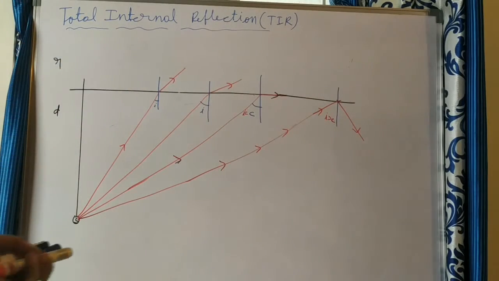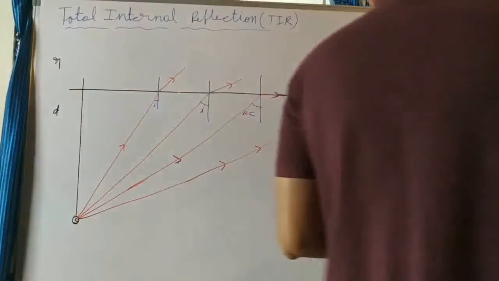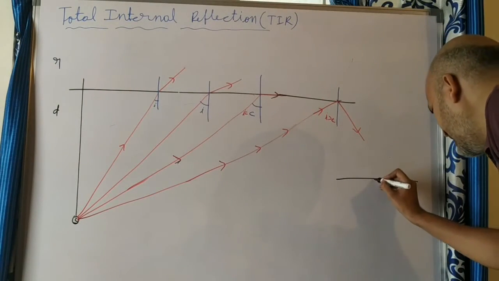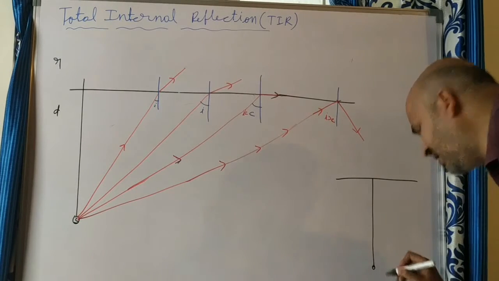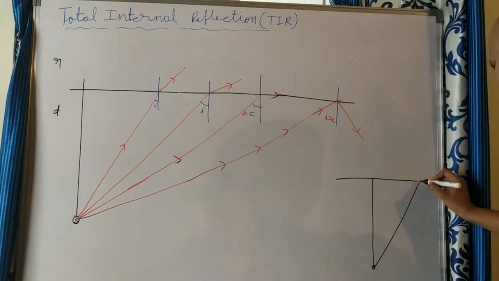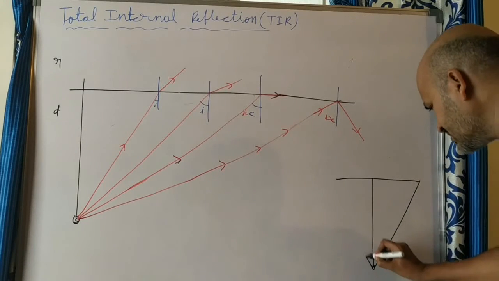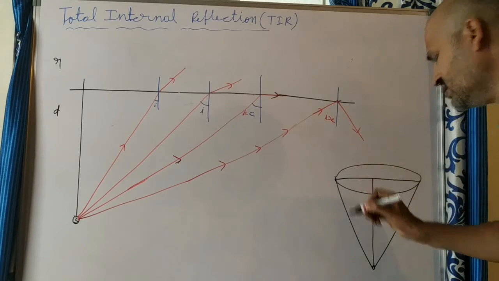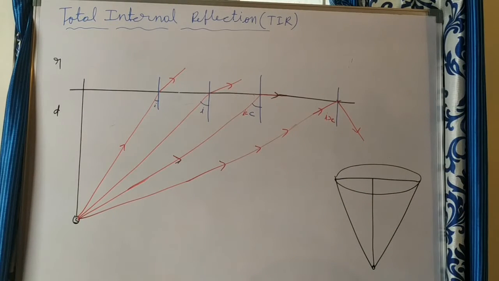That means if a source of light is placed inside the water, suppose this is the surface of the water and a bulb is placed here, it is visible only up to a certain distance, this range on this side and this distance on that side also. So only this circular portion is where the bulb will be visible from outside.